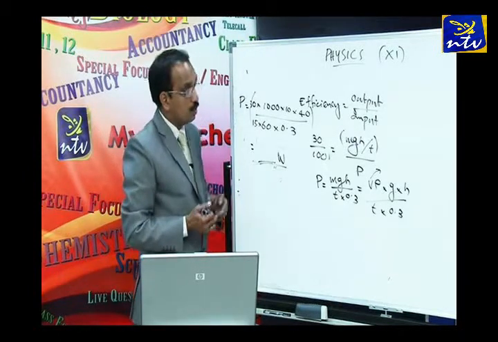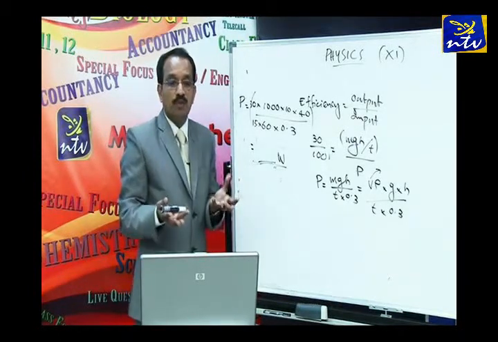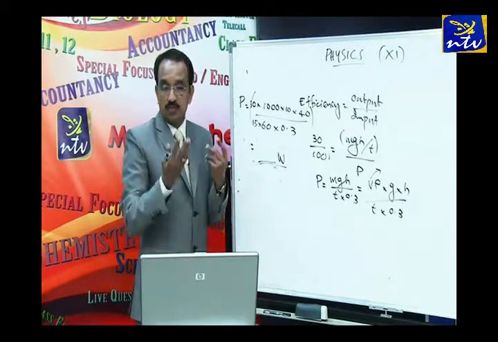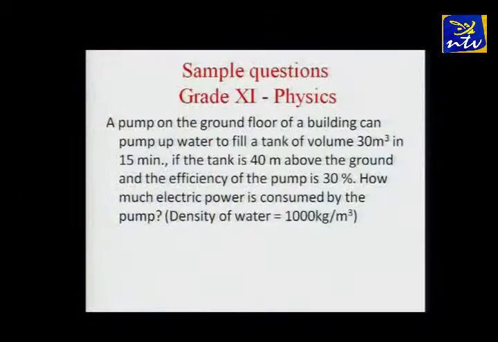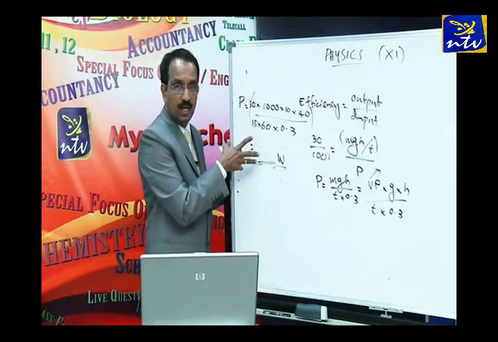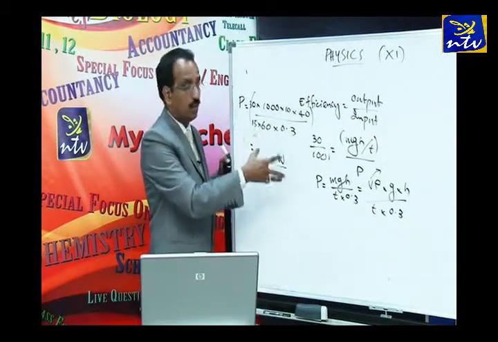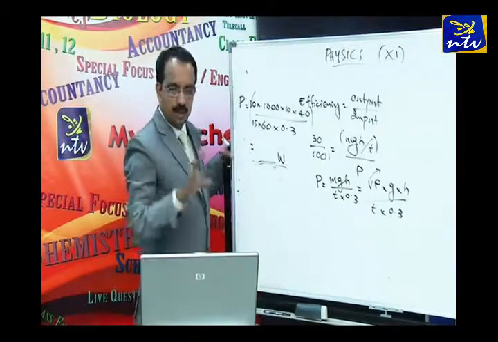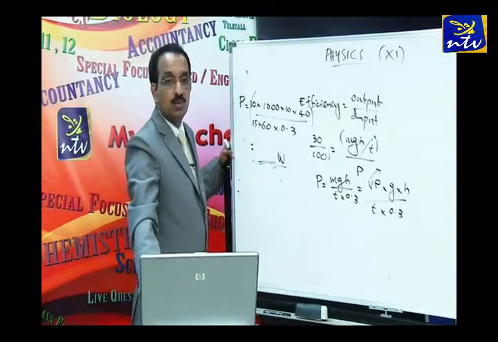Well, if you understood the question, what was the question? A pump on the ground floor of a building can pump up water to fill a tank of volume 30 meter cubed in 15 minutes. If the tank is 40 meters above the ground and the efficiency of the pump is 30%, how much electric power is consumed by the pump? You read the question and you saw the answer. I hope it is clear. This is the way to solve it in the easiest way. Clear? So move on to the next question.